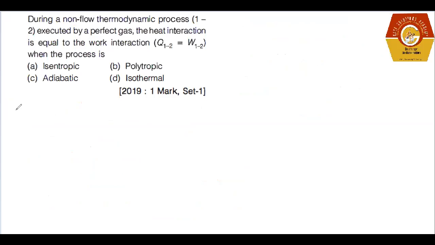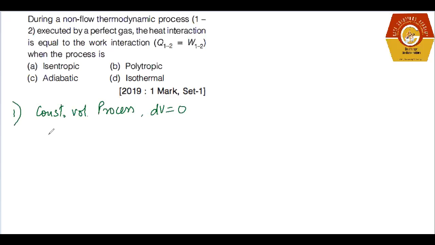Now the first process I'm talking about is your constant volume process, right? In this constant volume process, you can see that the change of volume, that is delta V, is 0.